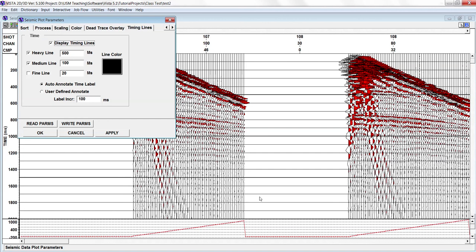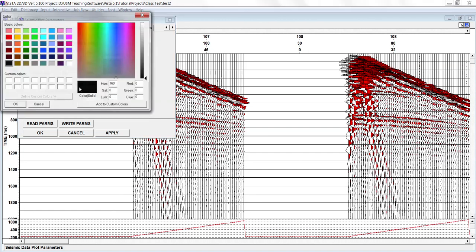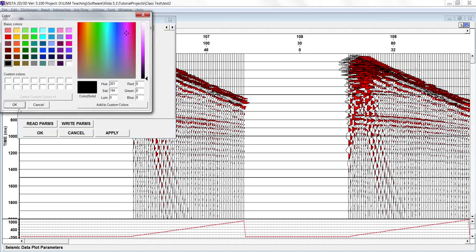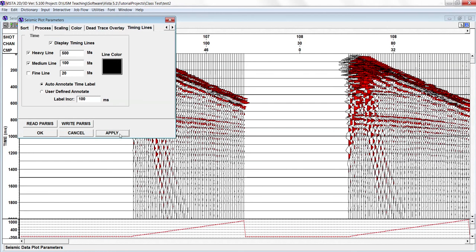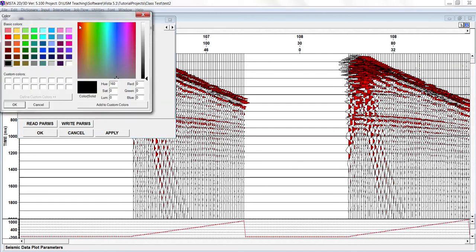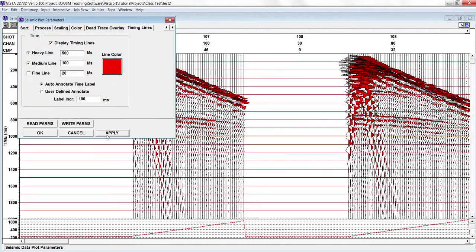These are the timing lines you want to change. You can change any color, up to you. Let's see, the line will be changed. Let's say you want to do the red. This can be changed anyway.